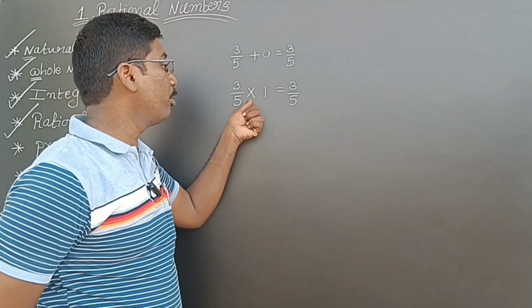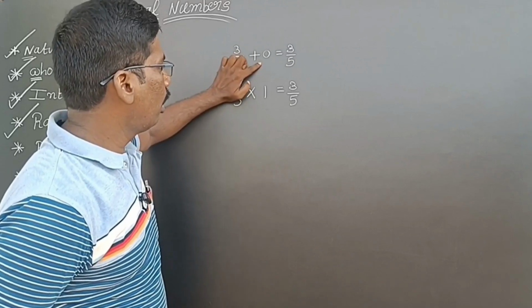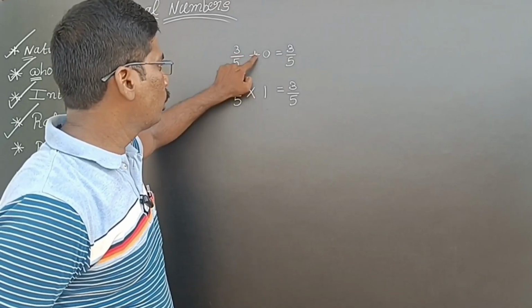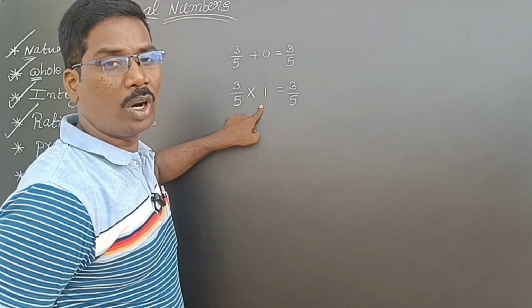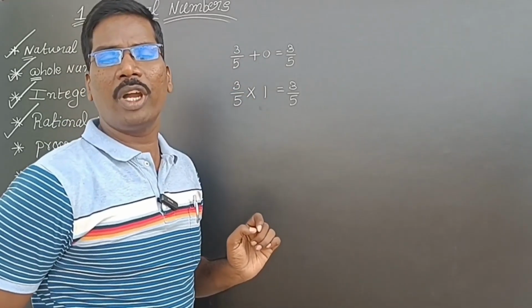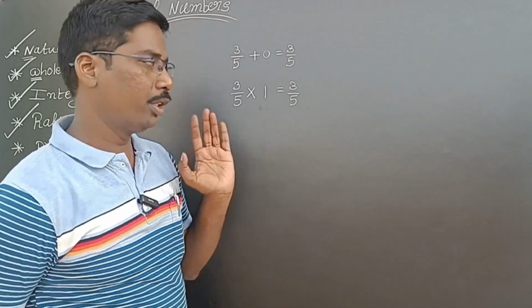So what is this identity element? Multiplicative identity. Here 0 is called additive identity, here 1 is called multiplicative identity. These two are important points. What is the additive identity in the rational numbers? 0. What is the multiplicative identity in the rational numbers? 1. These two points are very important.